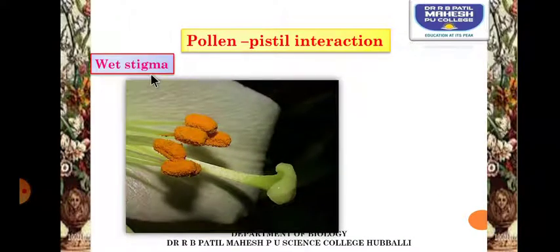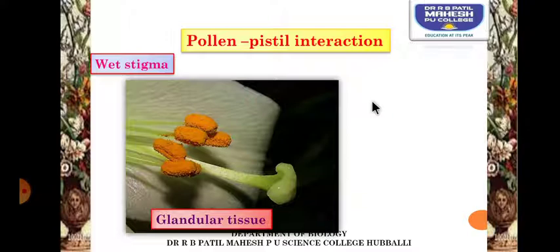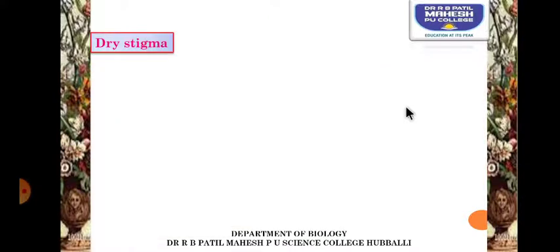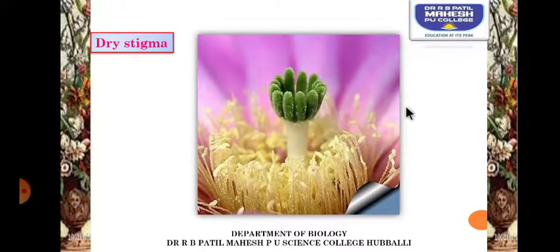So after the pollination, in many of the flowers the stigma may become wet, and if it becomes wet or glandular, it is going to nourish the pollen grain and make the pollen grain develop a pollen tube. So the nectar which is produced will be rich with proteins, amino acids, and lipids, and with that the pollen tube will be developed.